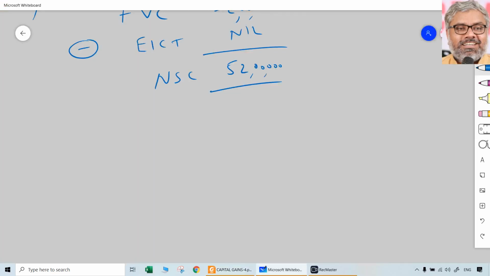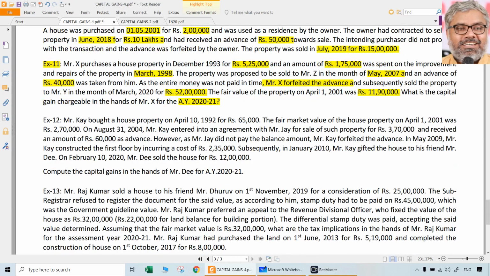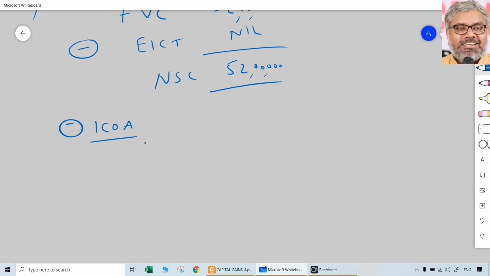But the point is, from this we have to reduce the indexed cost of acquisition. This is an important aspect. The indexed cost of acquisition should be computed here by applying two different provisions. One provision is, since the asset was purchased prior to 1/4/2001, we have to take the fair market value of the property on 1/4/2001, which is 11 lakhs 90,000.